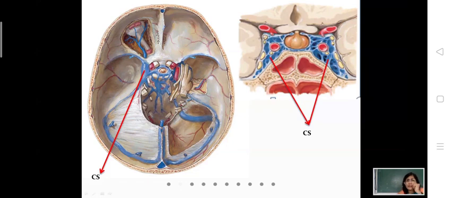You can also see here that the roof of the cavernous sinus medially is continuous with the diaphragma sellae, which covers the pituitary gland. It is also a dural fold which covers the pituitary gland. So these are two paired cavernous sinuses, and these are present on either side of the body of the sphenoid.